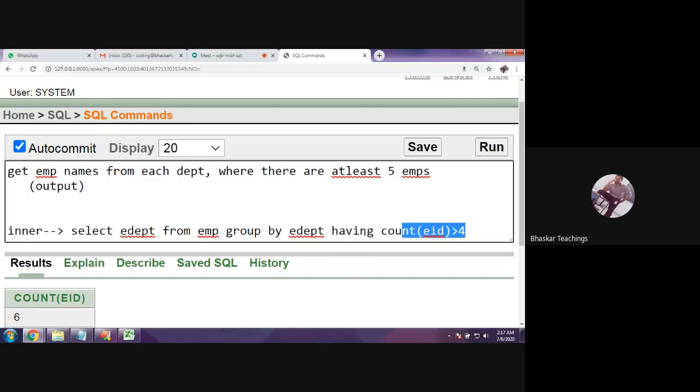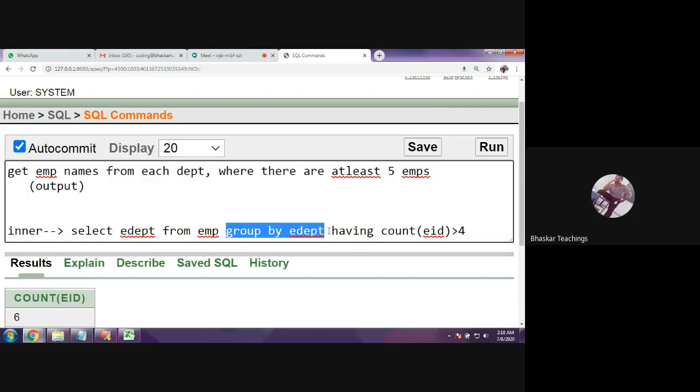Okay, watch it carefully. I am applying the having clause. So the having clause will check whether that particular department has more than 4 employees or not. So first the FROM will be executed on EMP, group by department wise. So testing, developing, and service desk. Three departments are separated, three sets of records. Some records belong to testing, some belong to developing, some belong to service desk. In this way, all the records are divided into three parts.